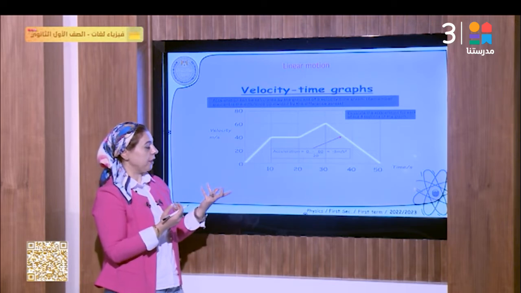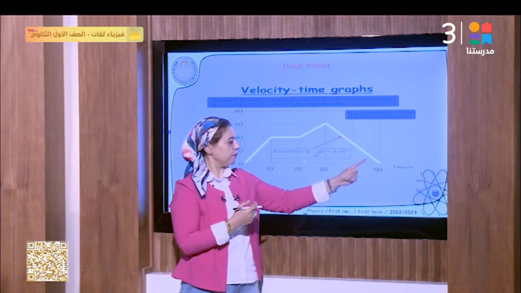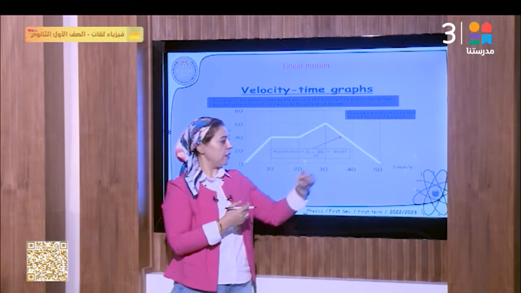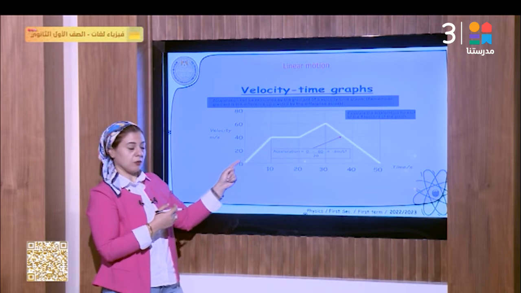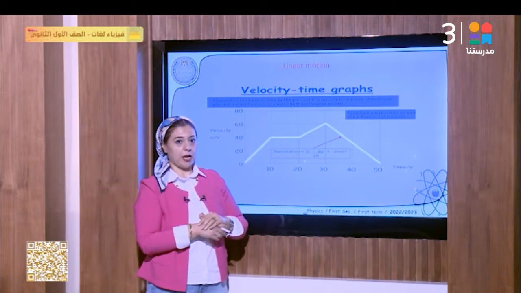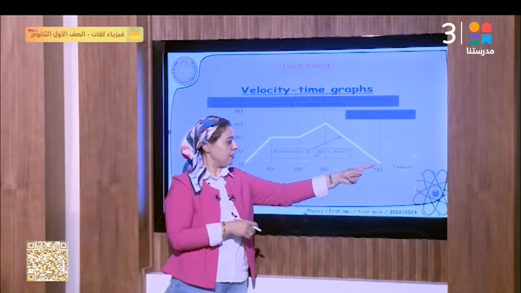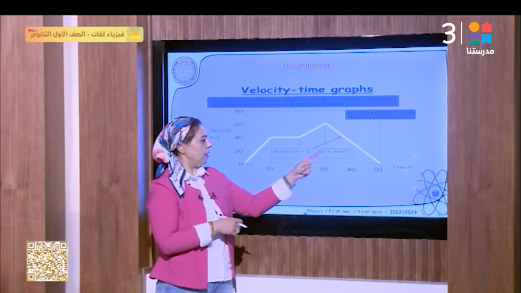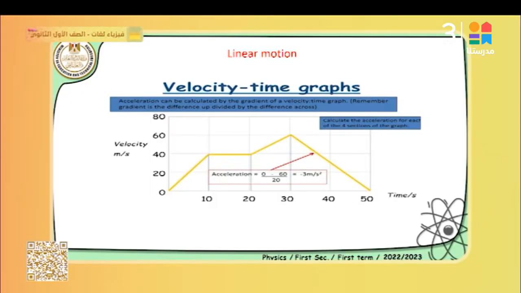What is the final value in this section? It is 0. As you see, at this point, the value of the velocity equals 0. There is no reading on the y-axis. The final velocity equals 0 and the initial is 60, over the total time, which is 20 seconds. So the acceleration here equals minus 3 meter per second square.